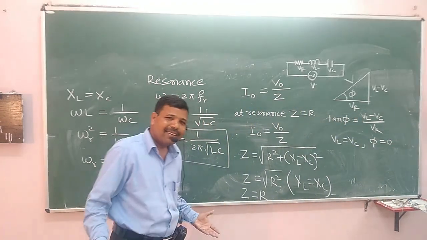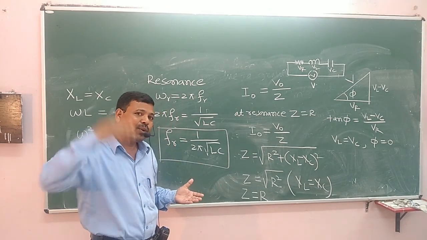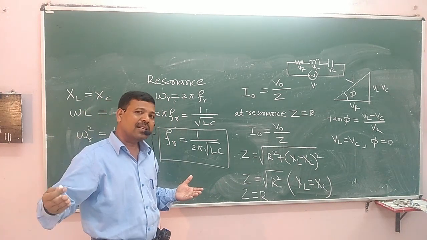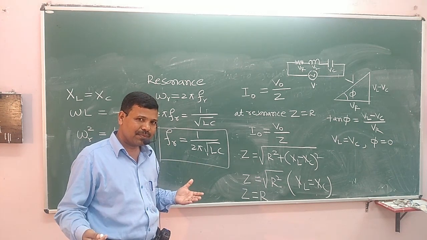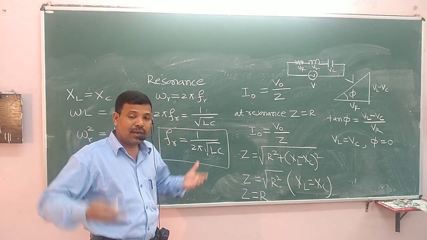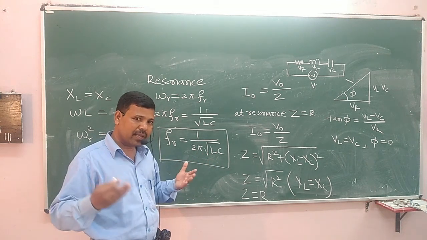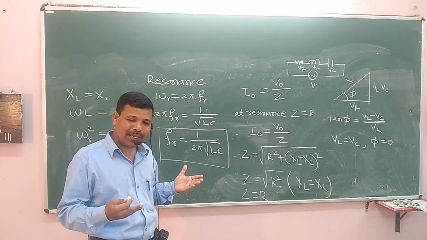What does it mean? It means that the phase difference between the voltage across the inductor, the voltage across the capacitor, and the voltage across the resistor is 0. It means that the current and voltage are in the same phase, just like a resistive circuit.